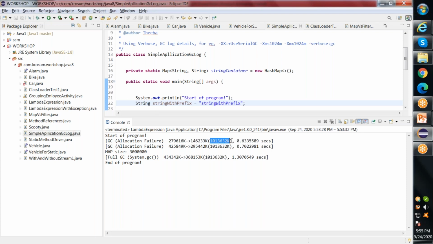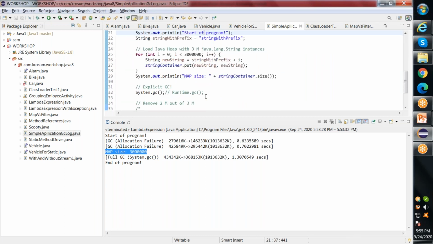This is the maximum size of my heap, and this is the time required to run this particular minor GC. You can see that two cycles of minor GC have run, and this was the information I gave once I finished my object allocation.